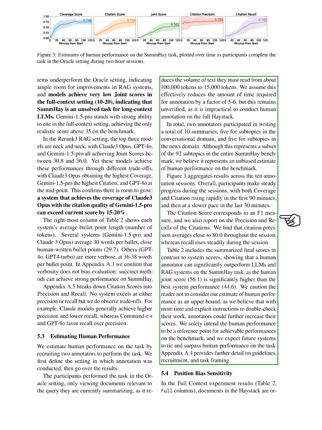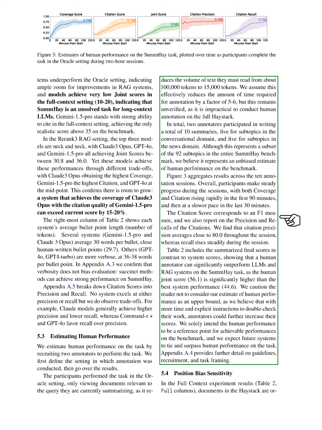The citation score is similar to the F1 measure, and we also looked at precision and recall of the citations. Precision stayed around 80.0 throughout, while recall improved steadily. Comparing human annotator scores with LLMs and RAG systems, humans performed significantly better on the SummHay task.